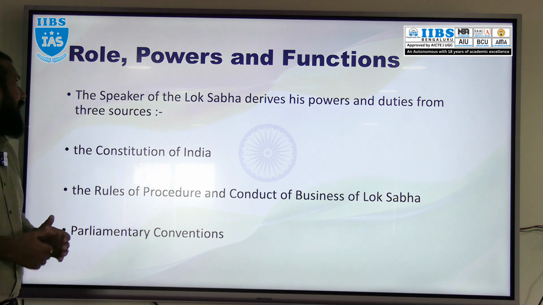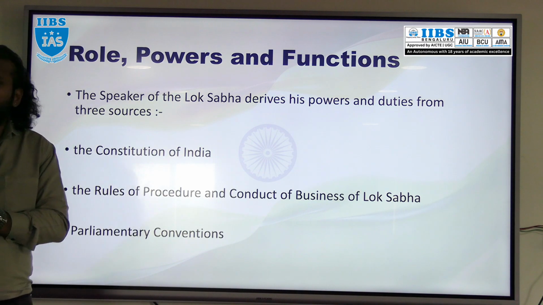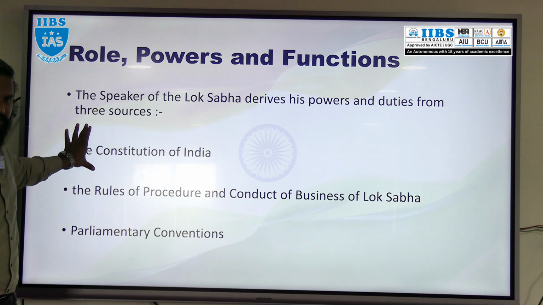Now, what are the power, role and function of the speaker of Lok Sabha? What are the sources of power and duties for the speaker of Lok Sabha? Is the constitution the only source? No. Generally there are three sources.